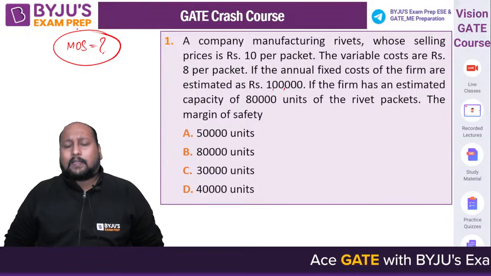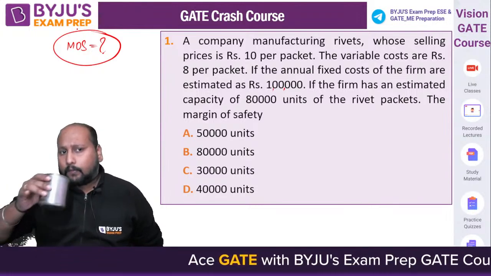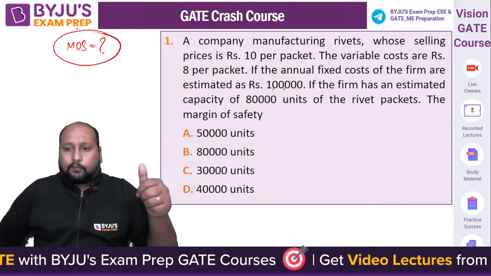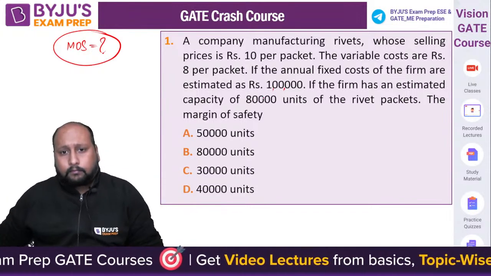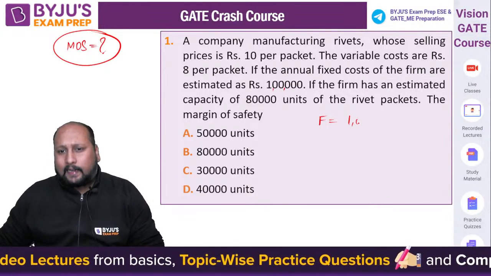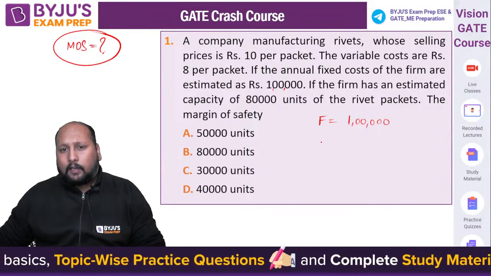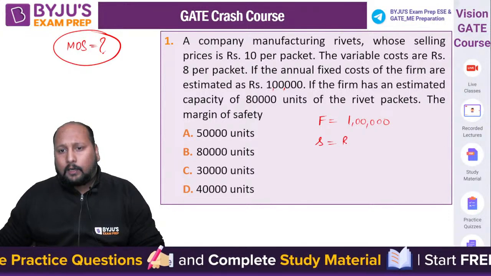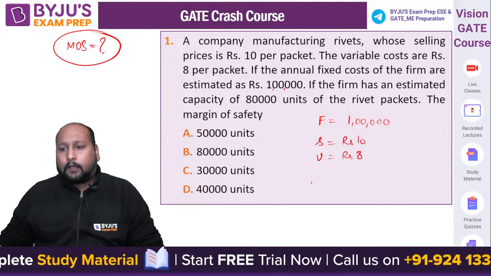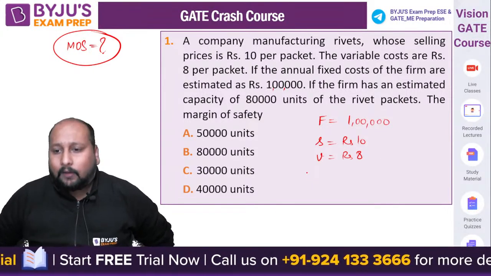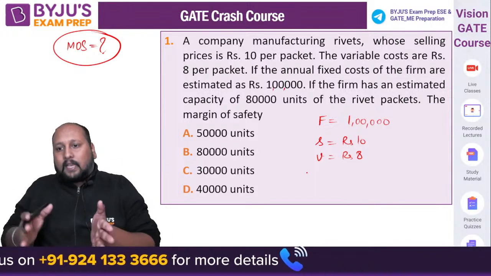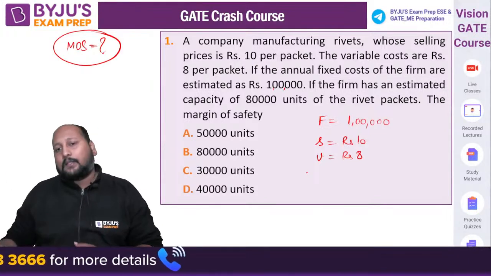Who is going to give me the answer quickly? What's the value of margin of safety? So first of all, calculate the value of break even point. They have given you the fixed cost, F equal to 1 lakh rupees. The selling price is 10 rupees and variable cost is 8 rupees per unit. So from here, can we get the value of the break even point? Because what is margin of safety? We are always calculating from the break even point. The break even point says how much additional you have to manufacture, that is margin of safety, right?